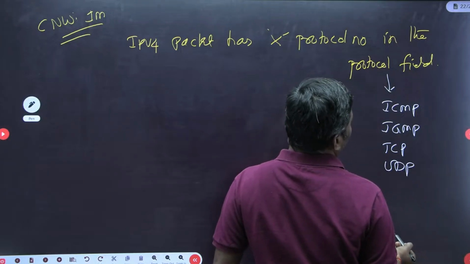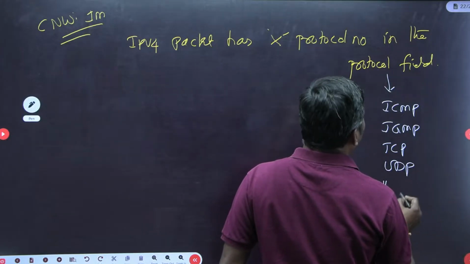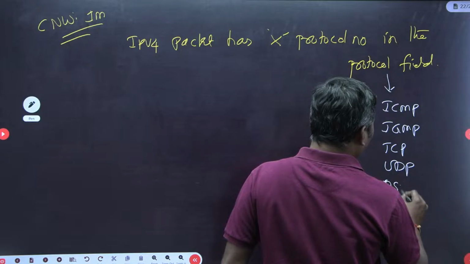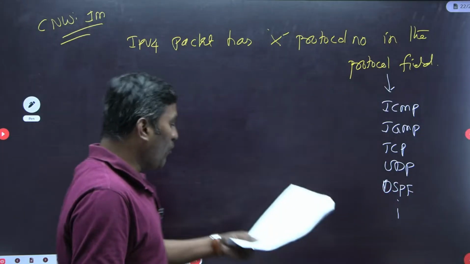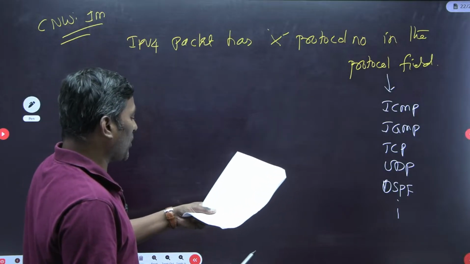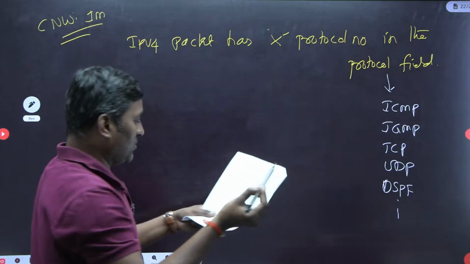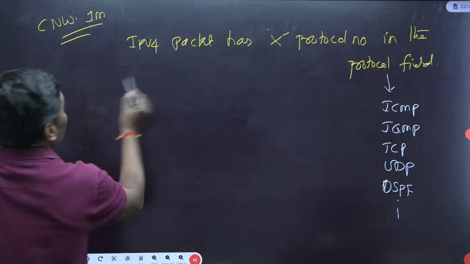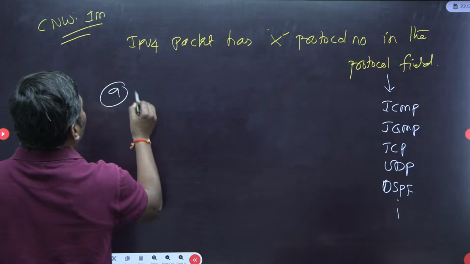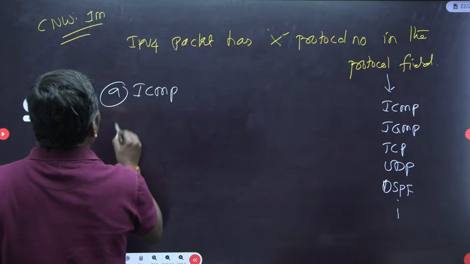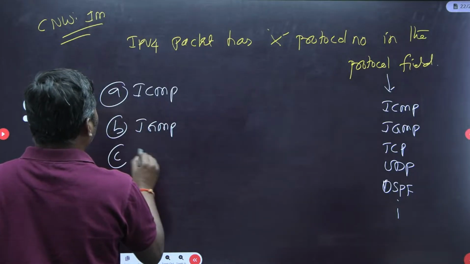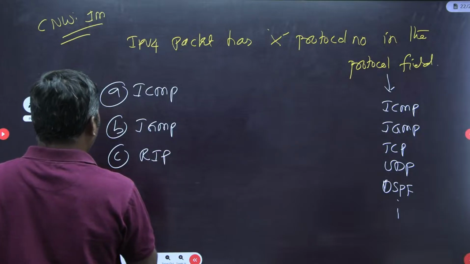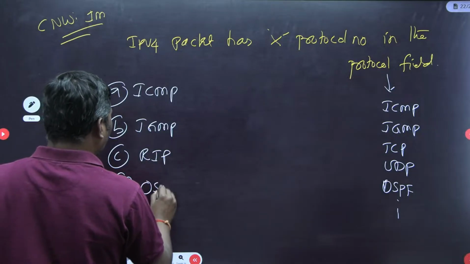OSPF is also defined like this. Now what is the question asking? This protocol number X cannot be which one? They gave ICMP, IGMP as option B, RIP as option C, OSPF as option D.